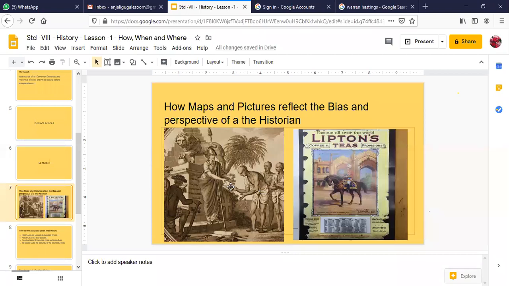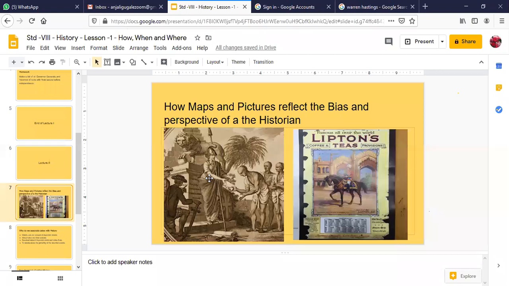They have a book in their hands, and they are making an offering of that book to the European. So what they are trying to show here is that the Brahmins are offering the shastras, the books of our Hindu religion, to the European, the Britannia.